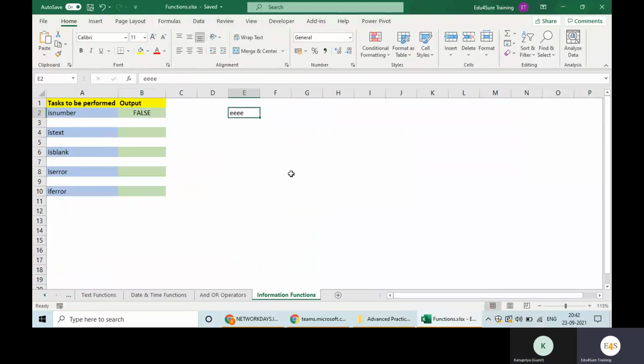But why do we need to test it? We do not need to test it for the values which are there in front of us. We can see that. We need to use these functions where the result is used somewhere in between some other formulas where we cannot see the value.